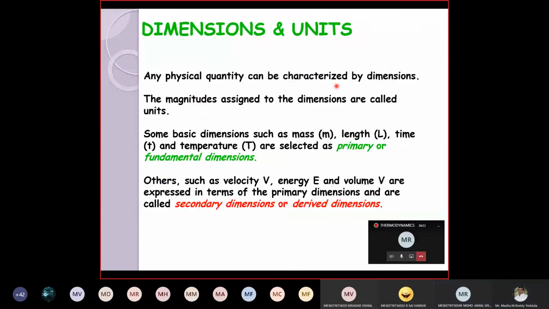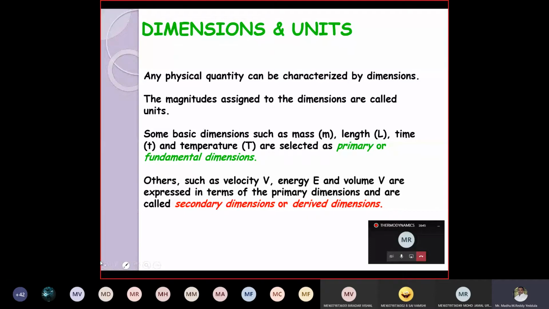Right. Now, coming to the dimensions and units. You might have studied that mass, length, and time are the primary or fundamental dimensions. What is a dimension? Any physical quantity that can be characterized by its dimension. The magnitudes assigned to the dimensions are called units. Let us take, for example, mass. Mass has the symbol m, and its unit is kg.